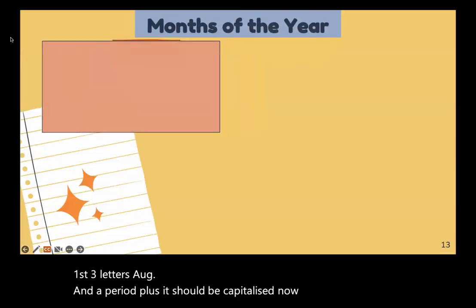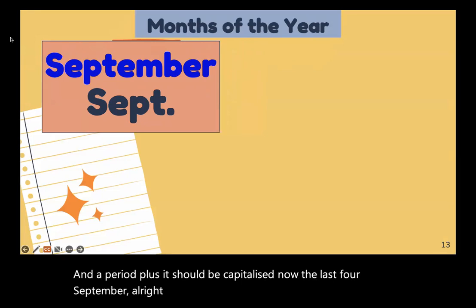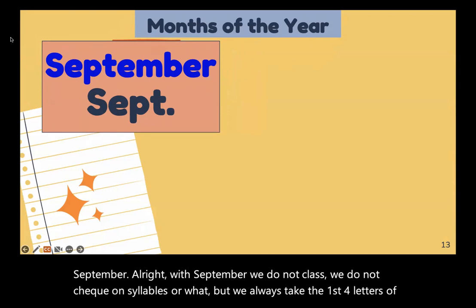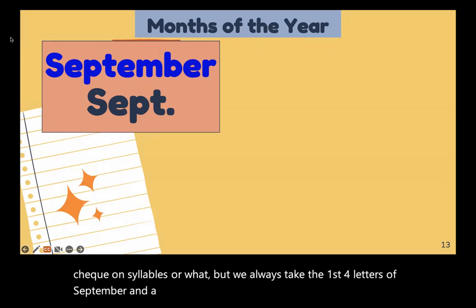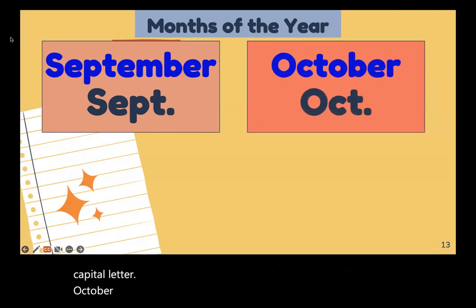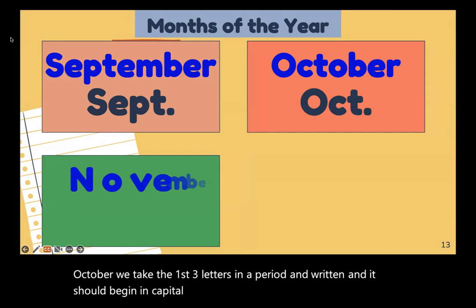Now, the last four, September. All right, with September, we do not check on syllables or what, but we always take the first four letters of September and a period at the end, and it should be written in capital letter. October, we take the first three letters and a period, and it should begin in capital letter.